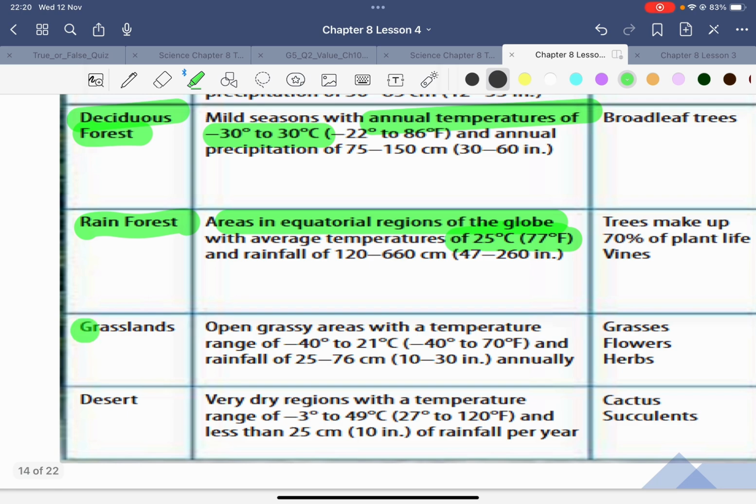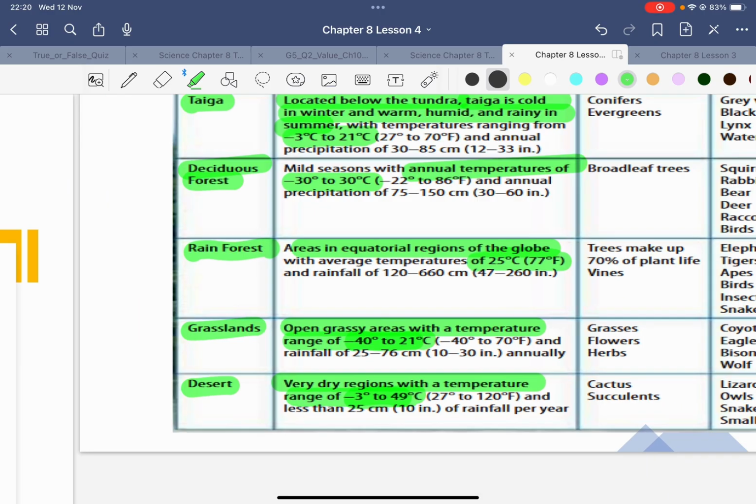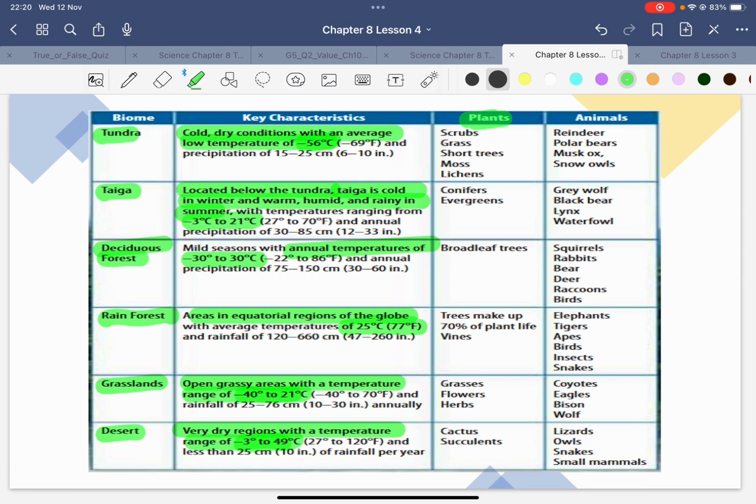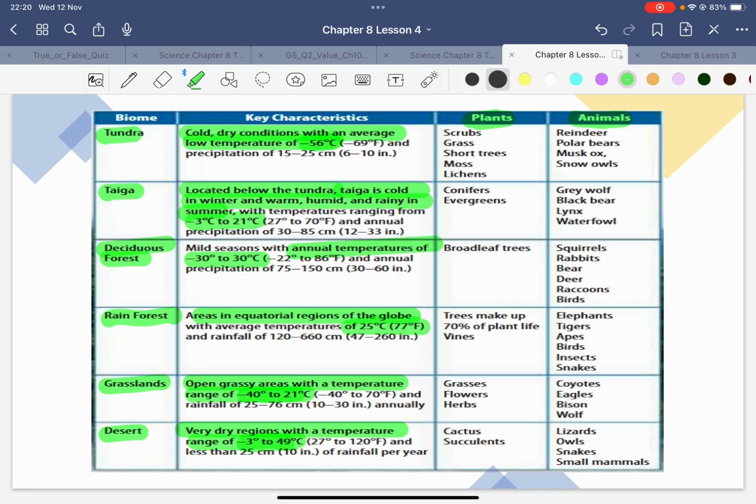Grassland, open grass field. The temperature ranges from negative 40 to 21. You can have desert, which is very hot and can also be cold as well. So negative 3 to 49 degrees. So you can see the type of plants growing and animals living in each region. So you can just go through all this table here, and just go through. I don't think you have to memorize it.